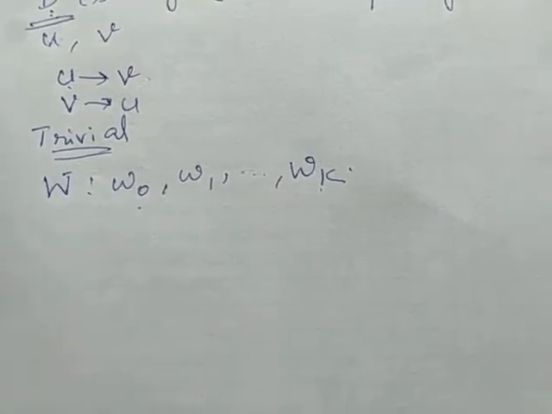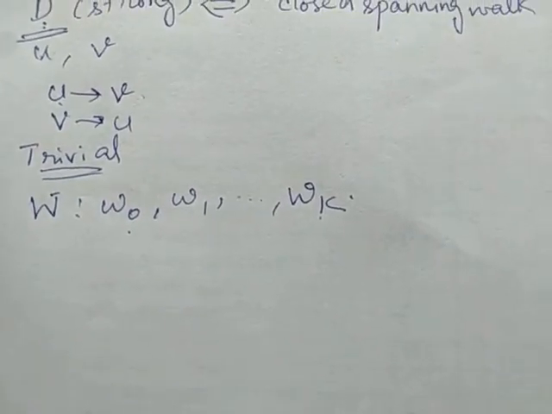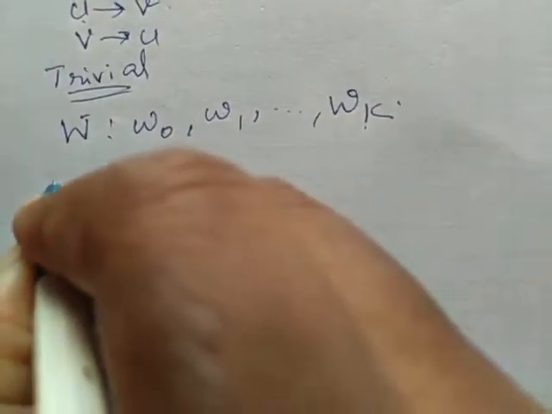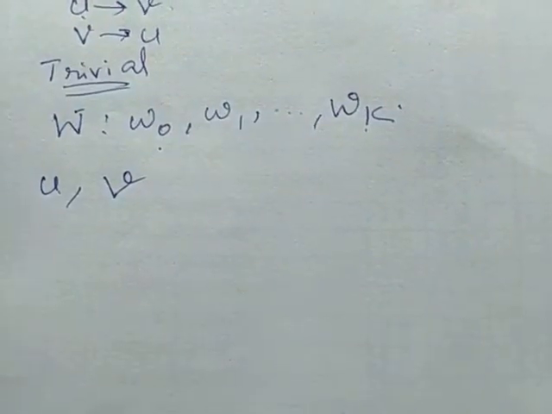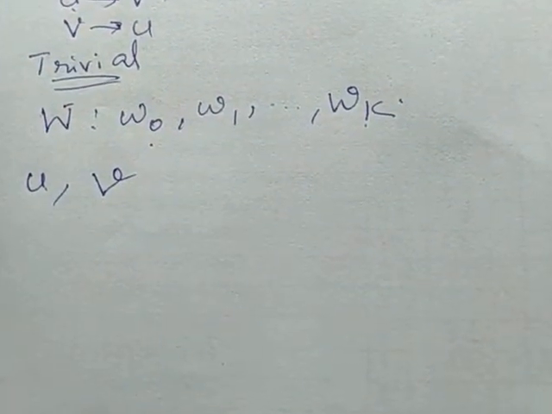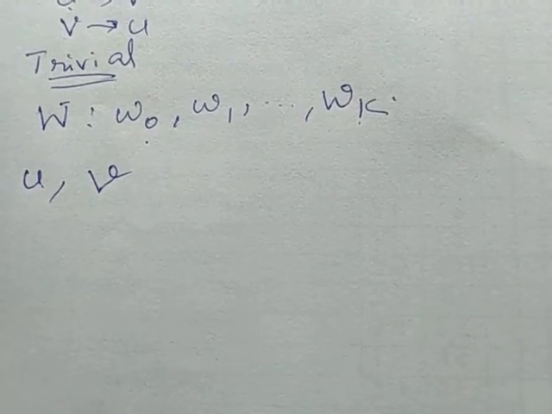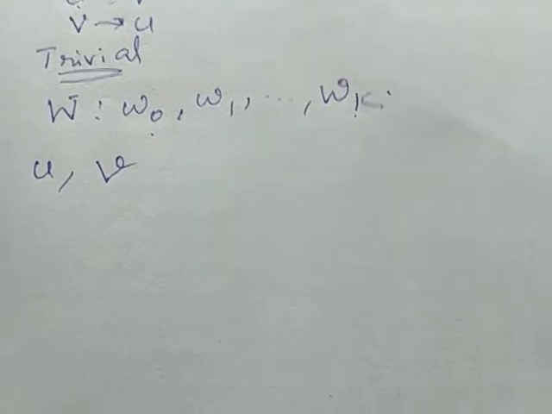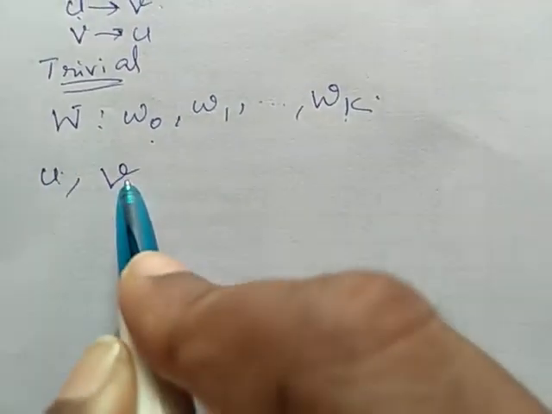Now we are going to prove the graph is strong, or strongly connected. We consider two distinct vertices U and V. It means U and V are not equal. These vertices may belong to our walk.